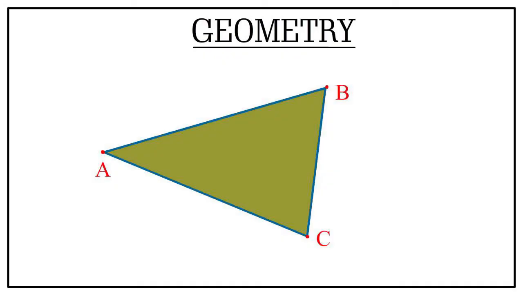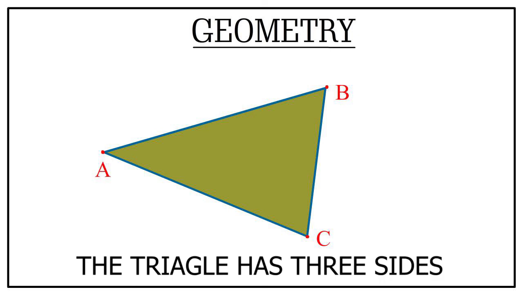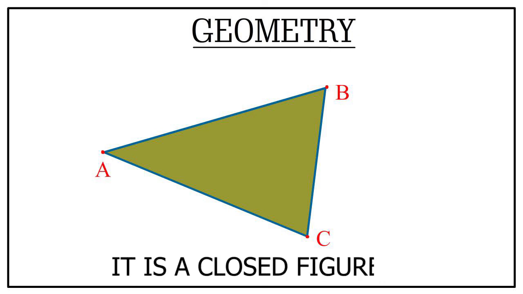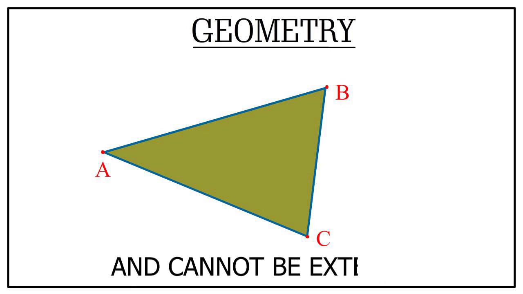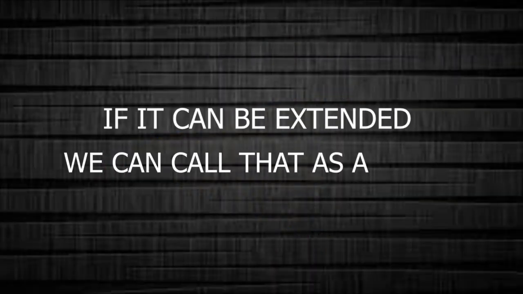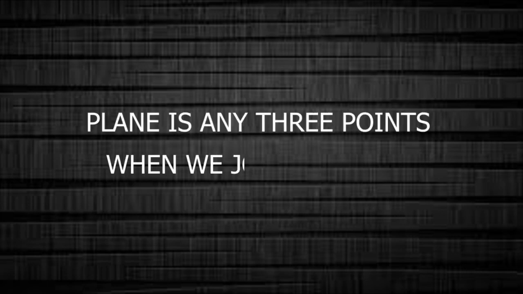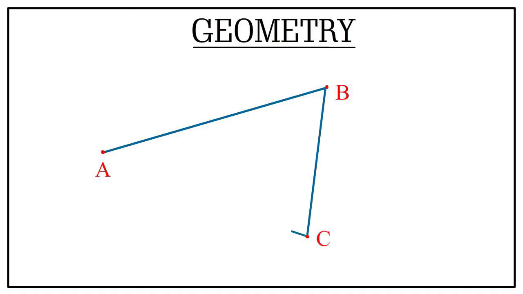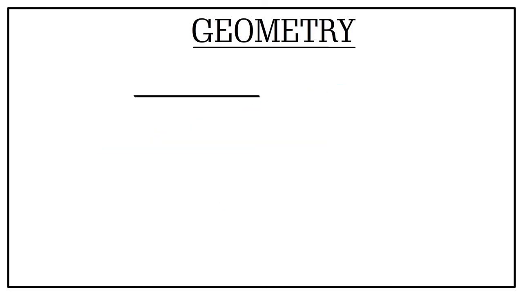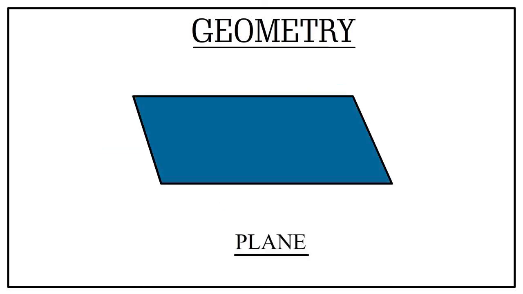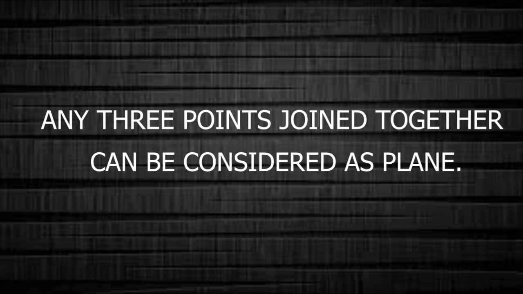The same way the triangle has three sides, it is a closed figure and it cannot be extended. Whereas if it can be extended, we can call that a plane. So a plane is any 3 points, we can say, when we join together and can be extended in any direction. And we can assume a triangle is a part of a plane, or a smaller part of a plane, and any 3 points joined together can be considered as a plane.